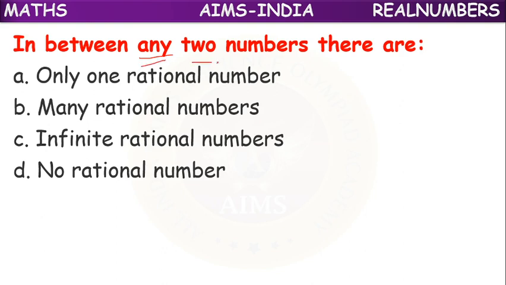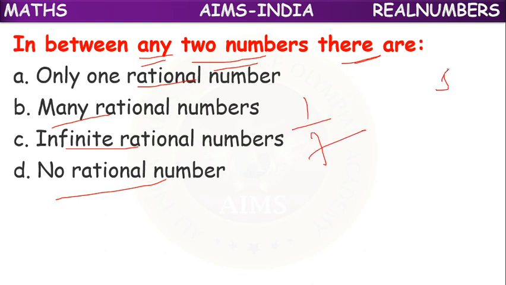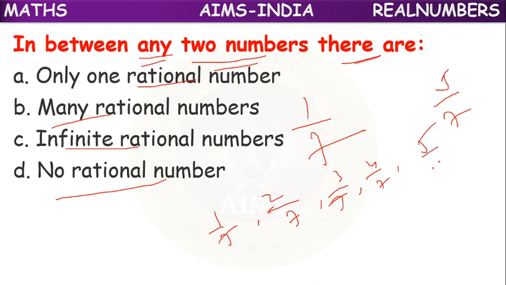So in between any two rational numbers, how many rational numbers are there? Only one, or many? Infinite, not none. Suppose we have 1 by 7 and 5 by 7. In between, what rational numbers can we keep? We can take 2 by 7, 3 by 7, 4 by 7. Between 1 by 7 and 5 by 7, we can have 3 more rational numbers.